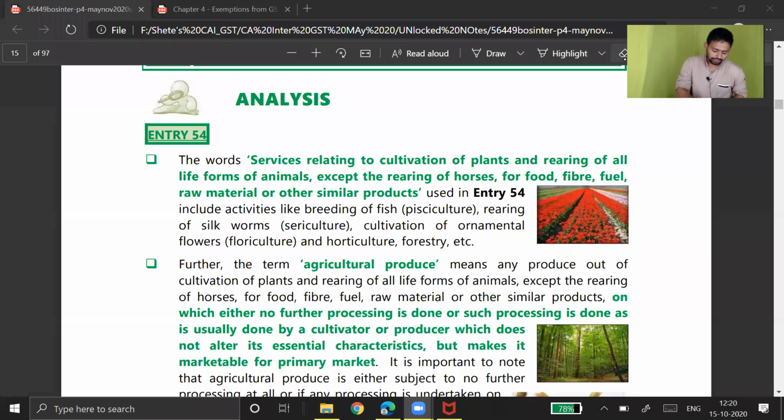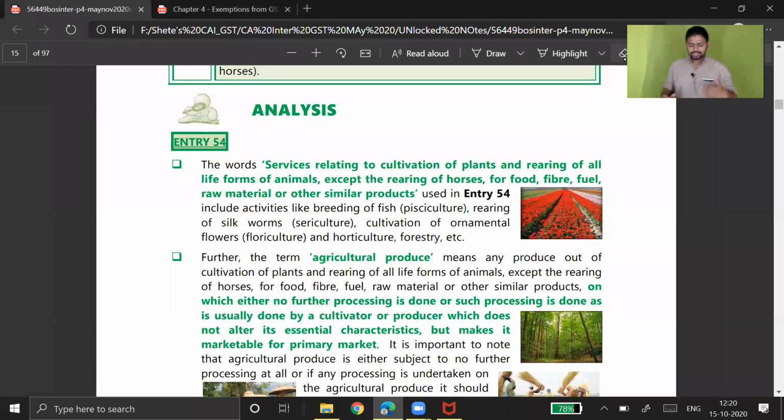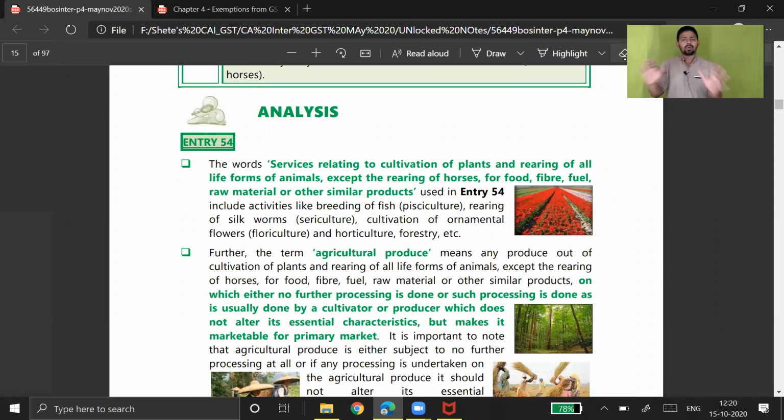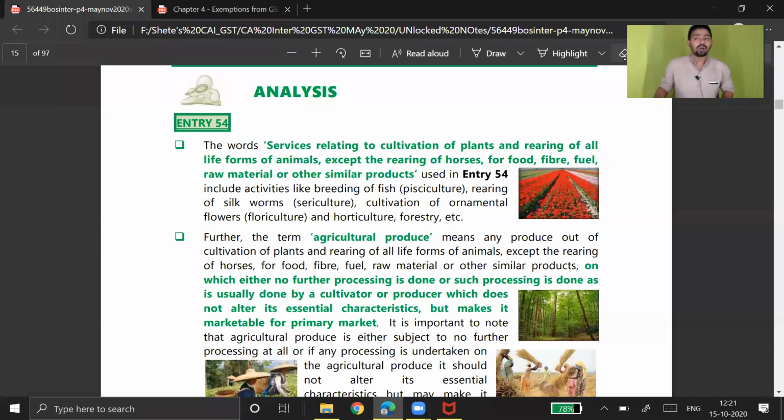All right, so let's start with the analysis of agriculture exemption. This will give you more ideas, more clarification about exemption notification that we have already discussed so far as agriculture activities are concerned. The word services relating to cultivation of plant and rearing of all life form of animals, except the rearing of horses for food, for fiber, for fuel, or raw material or other similar product used in entry number 54 includes, so it gives them more clarity.